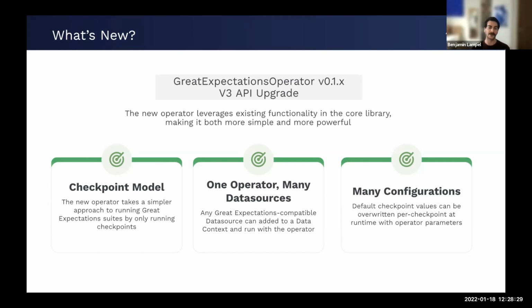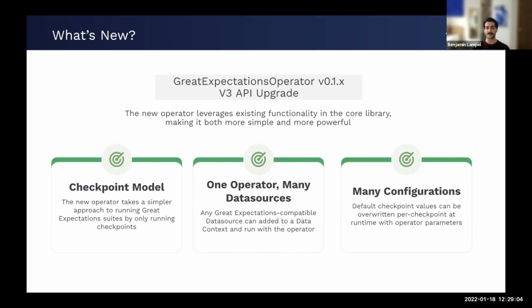The biggest thing that we're going to get into in a little more detail is these 3 points at the bottom here. So we're focused more on the checkpoint model now, which just means that using the operator is a lot easier, and the operator's logic itself has been simplified to use this model. Previously, the Grid Expectations operator only really worked with the BigQuery backend, and that's been updated now. So any data source that Grid Expectations can use, the operator can use as well. And the connection there has been really simplified, and we'll talk about that in just a second.